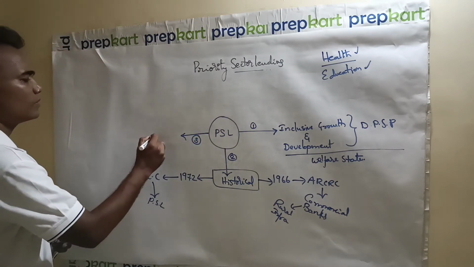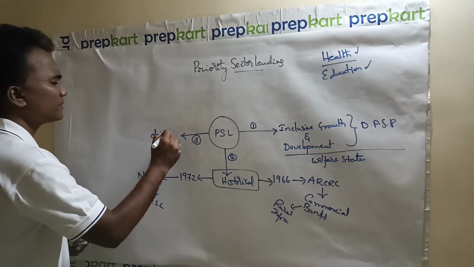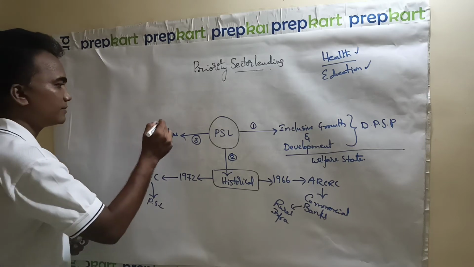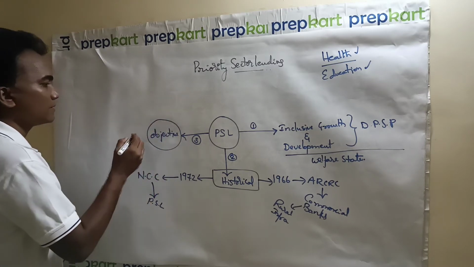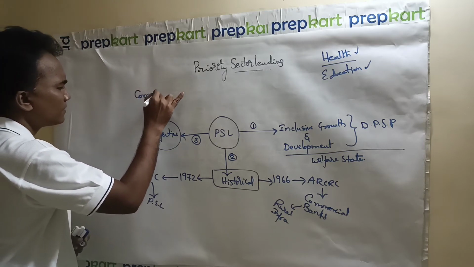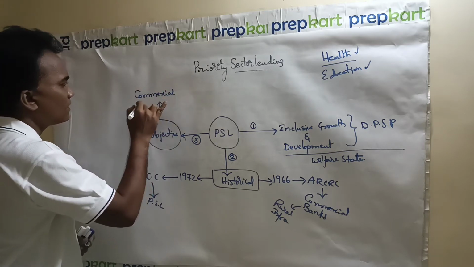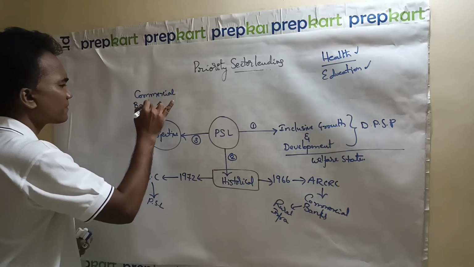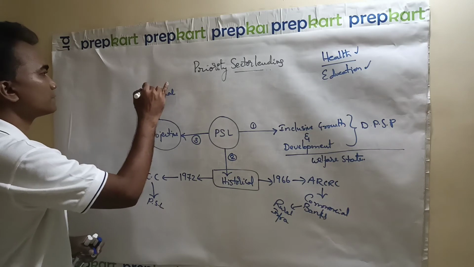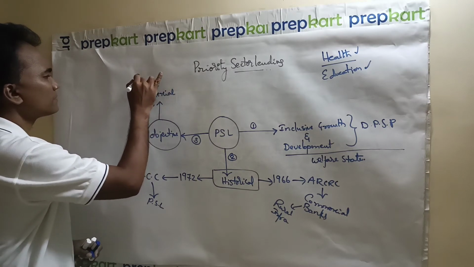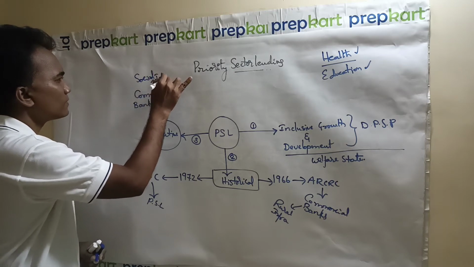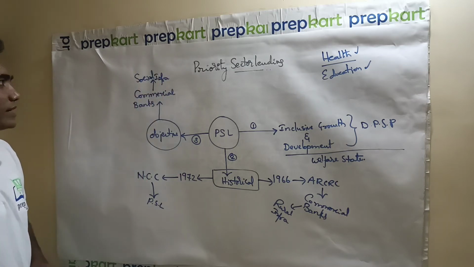Now, the objective. What is the objective of PSL? Commercial banks should strive towards, should work for the development of social infra.